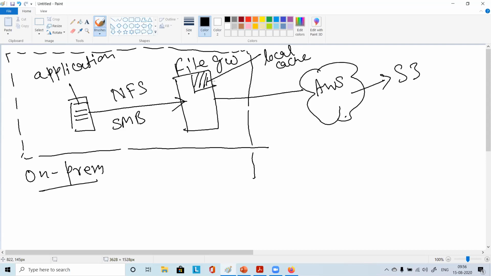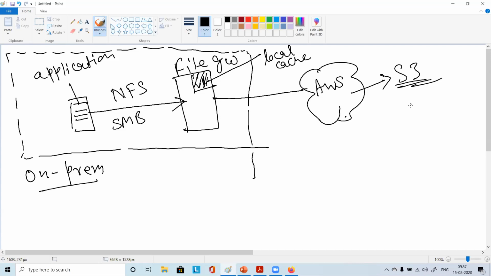Okay, so you have your local cache here. Whatever data you are accessing frequently can remain here, and all the data will go and be saved in S3. So what is the benefit here? You are running out of space on premises. Now you are utilizing the tremendous storage capacity of the cloud, and you get other benefits also.